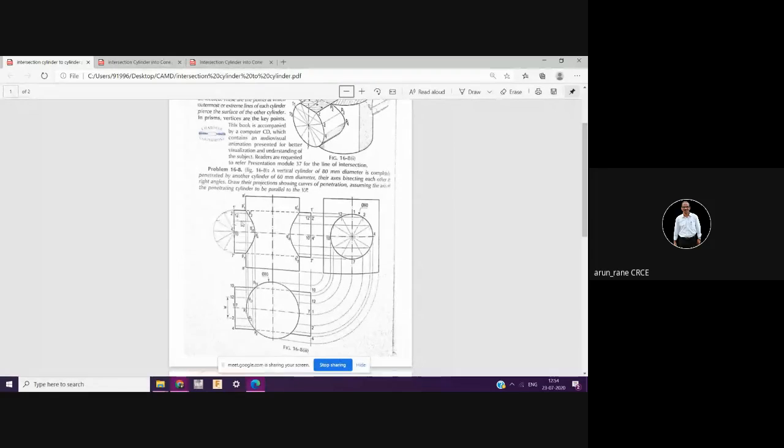So the intersection of this line and the intersection of this line will give you point P3 dash and P11 dash. And similarly, here you will get, alright, this point is again point number 5 and 9. So here you will get 2 points.